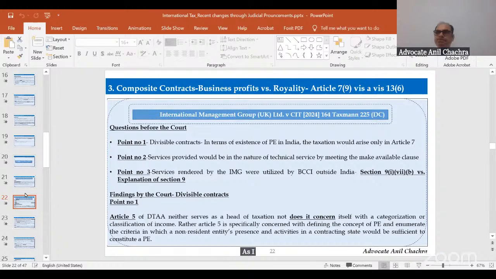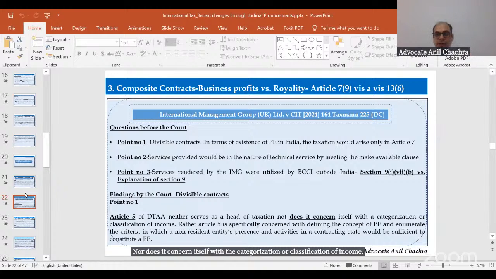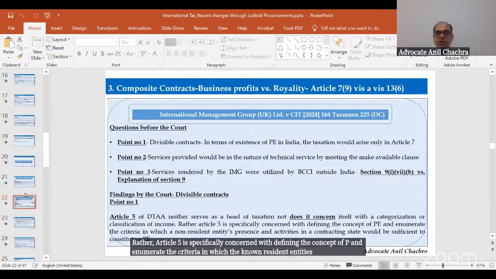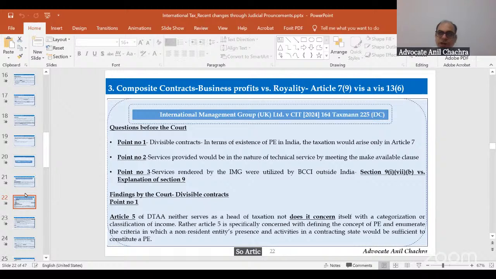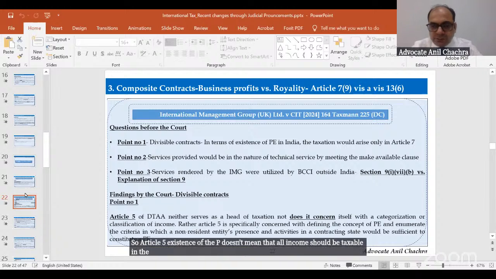The court observed that Article 5, which is a permanent establishment, neither serves as a head of taxation, nor does it concern itself with the categorization or classification of income. Rather, Article 5 is specifically concerned with defining the concept of PE and enumerates the criteria in which the non-resident entity's presence and activities in the contracting state would be sufficient to constitute a PE. So Article 5, existence of the PE doesn't mean that all income should be taxable in the Article 5 itself, right? So this is the first observation which has been given by the court.